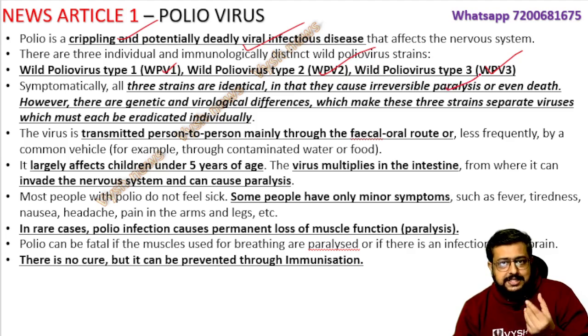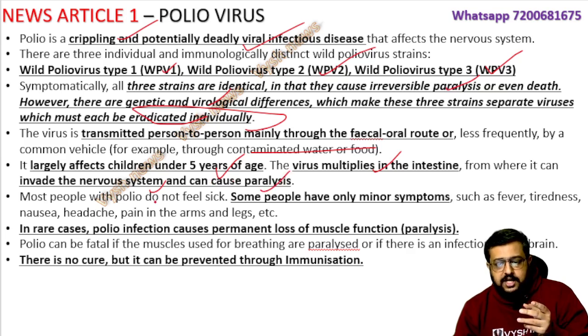But still, genetically, or you can say virologically, differences are there under the microscope. When you look, the three are different, and so individually you have to eradicate them, because all three cause the same problem, but those three we have to find and eliminate, which India has already done. It transmits through contaminated food and water to children, and mostly affects children below the age of 5. Once the virus enters the body of the child, it multiplies inside the intestine, and then it causes the nervous system to break down. That is how paralysis happens.